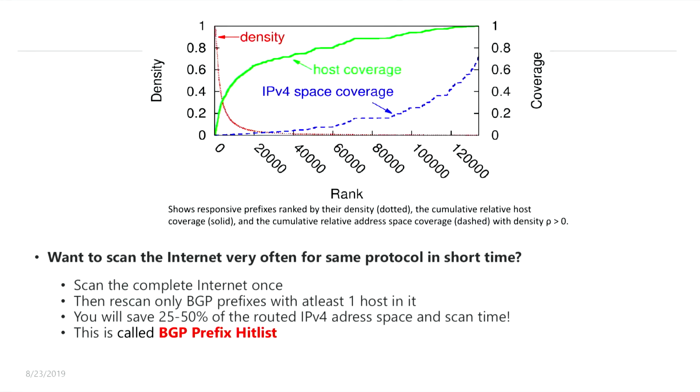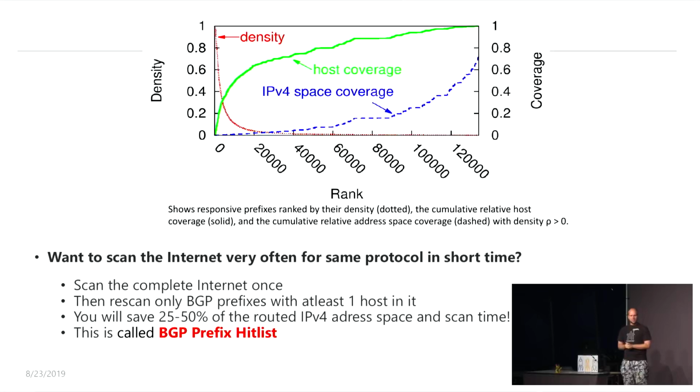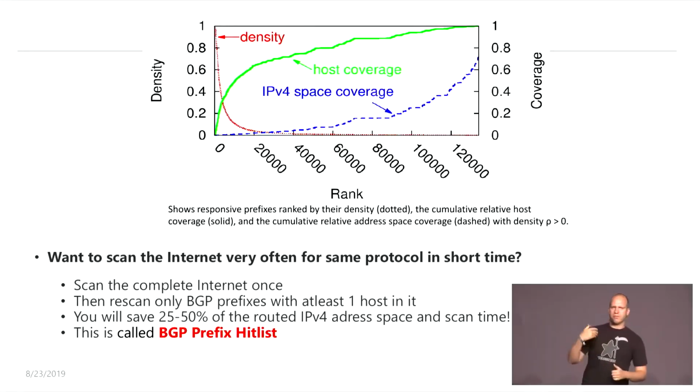Imagine a new zero-day, remote exploitable zero-day arrives on Earth, right? And then you're maybe interested to scan the internet very repeatedly, not like every week, but like every day or every 10 or 20 hours, whatever. Then it's a very good idea to scan the complete internet once, and then to rescan only the BGP prefixes with at least one host in it.